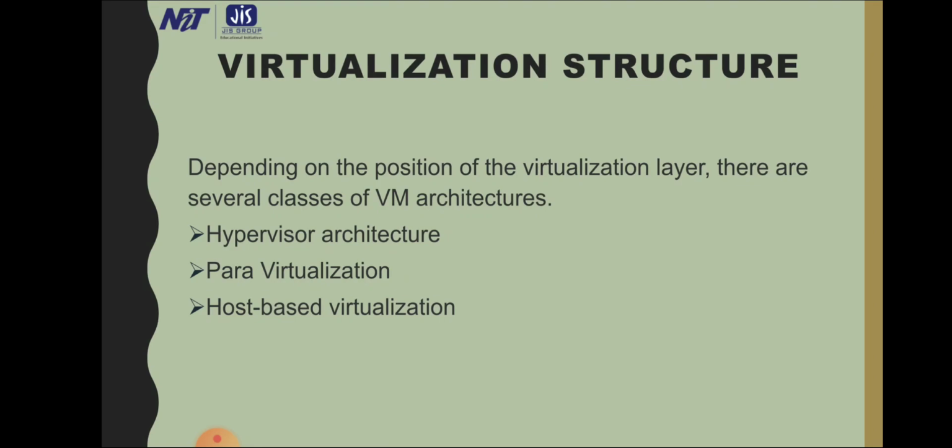A Type 2 hypervisor, also known as a hosted hypervisor, is installed on top of the host operating system rather than sitting directly on top of the hardware as a Type 1 hypervisor does. Each guest operating system or virtual machine runs above the hypervisor.